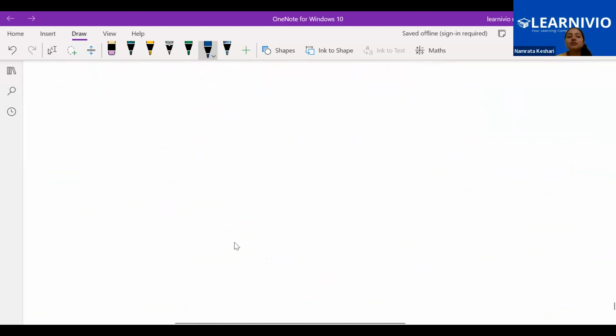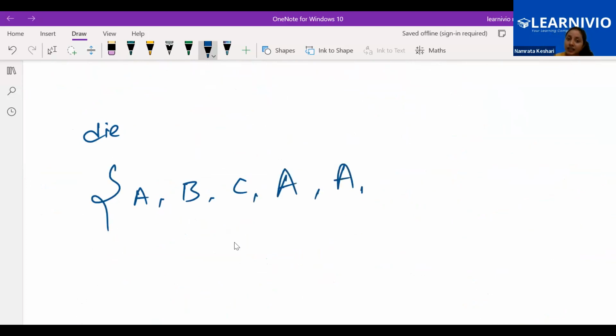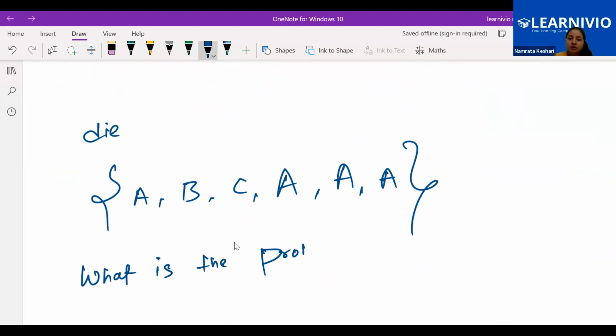Now suppose I am giving you a die. Or we are rolling a die, but this is a different die. Here we are not having 1, 2, 3, 4, 5, 6. Here on the die, we are having A, B, C, again A, and again A. What is the probability of getting A on the die?